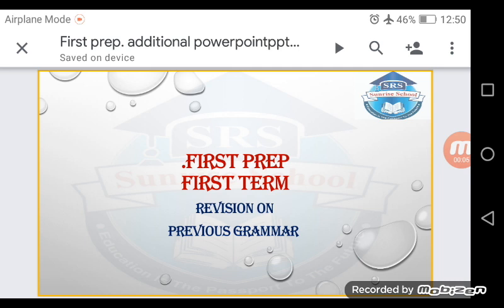Welcome again, first prep pupils. Let's continue our revision on the previous grammar. Today we are going to deal with the second part of the revision.